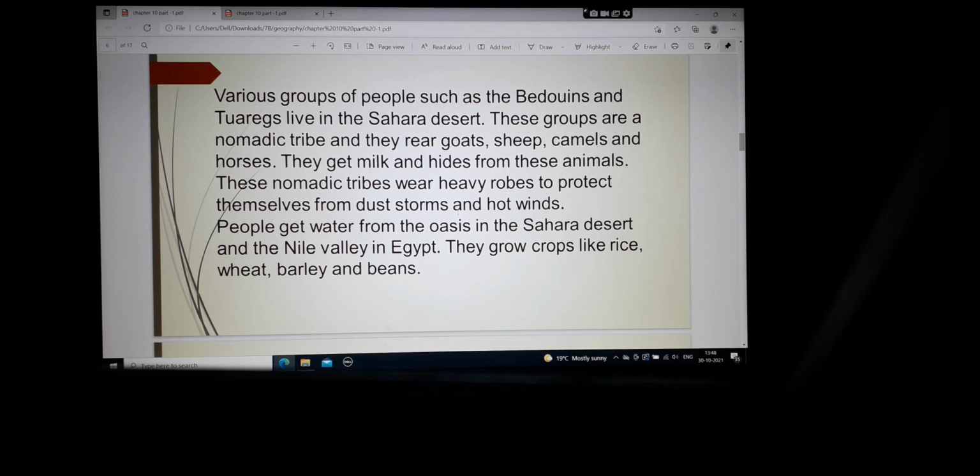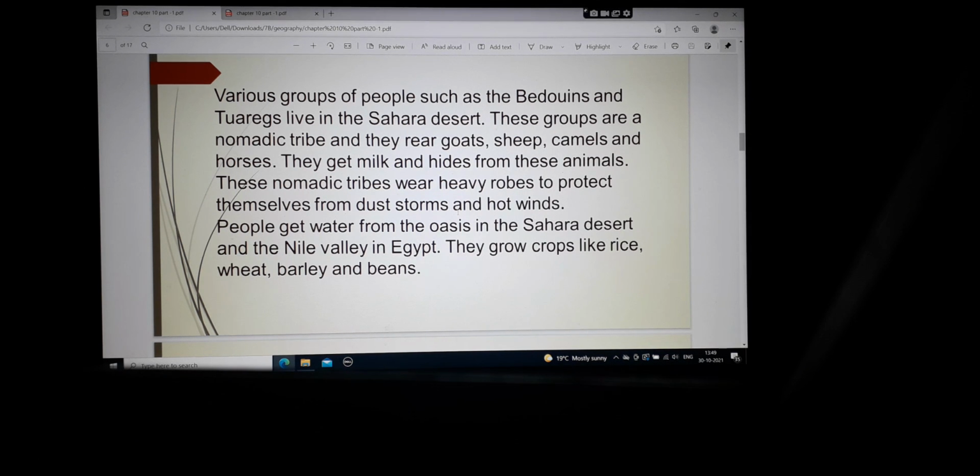Various groups of people such as Bedouins and Tuaregs live in the Sahara Desert. These groups are nomadic tribes and they rear goats, sheep, camels, and horses. So the Bedouins and Tuaregs live in the Sahara Desert, and the animals that they have are goats, sheep, camels, and horses. So that they can move and take their products from one place to another, they use camels and horses, while for milk they use goats and sheep.